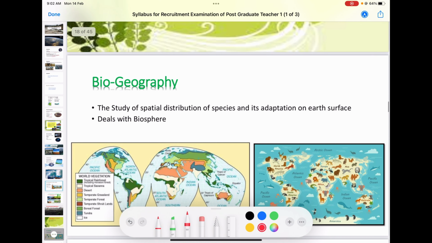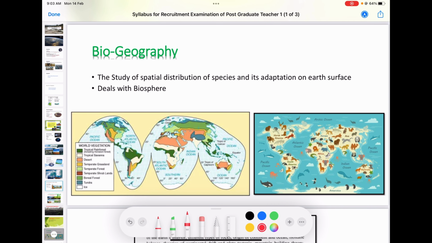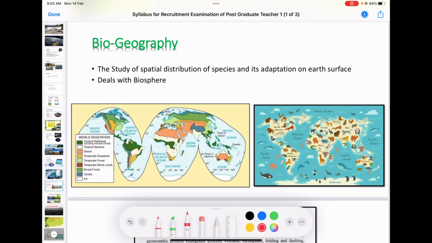But in our syllabus, we have only biogeography, the study of ecosystems where man exists, the spatial distribution of species, plant species, vegetation, forest cover, and the distribution of animals and their adaptation to the earth surface. That comes under biogeography.